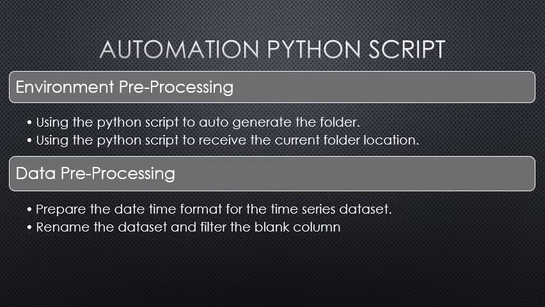First, we need to prepare the environment pre-processing and data pre-processing. This environment pre-processing generates the folder and receives the current folder location. What receiving the current file location means is that after the data processing, where I get all the data, filter all the blank columns and do all the data pre-processing, I am able to know which folder the data needs to be saved in.